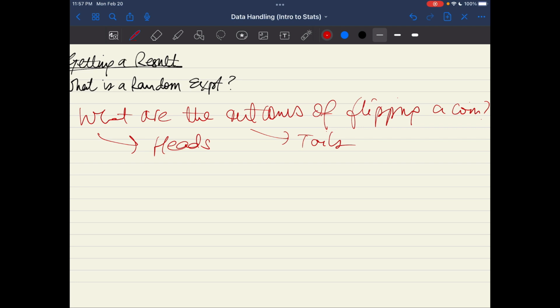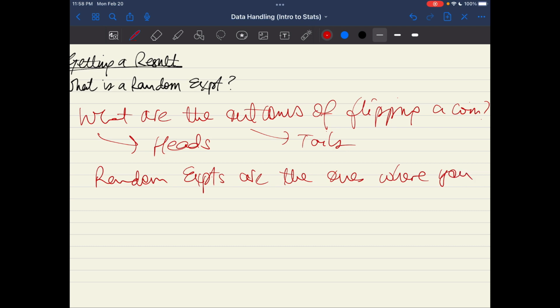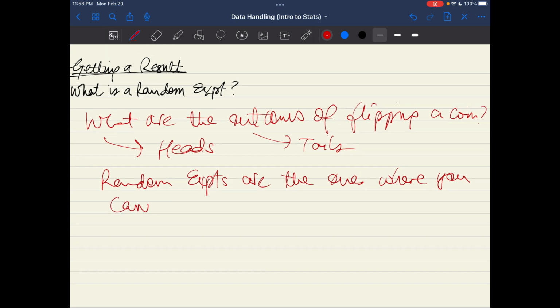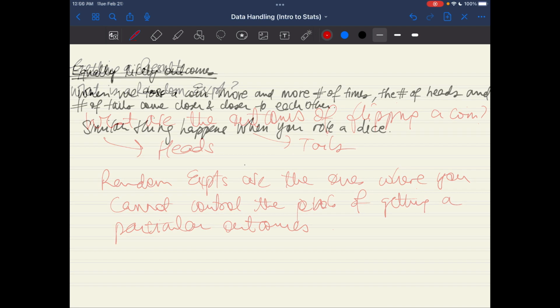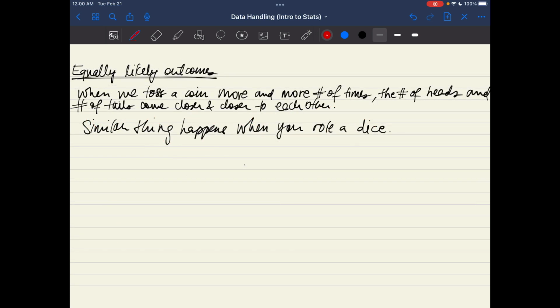No, you cannot. Therefore, such experiments are called random experiments. So basically, random experiments are the ones where you cannot control the particular outcome.